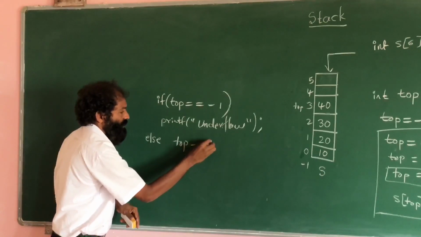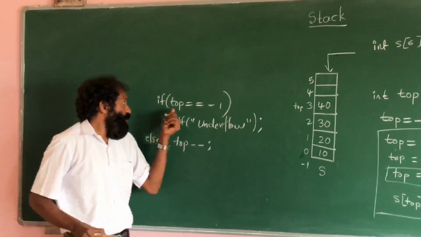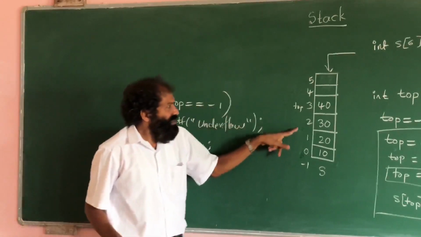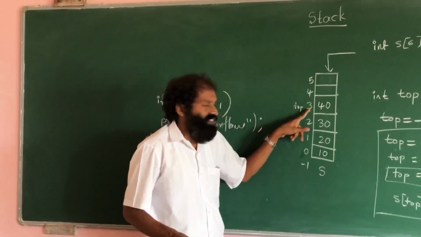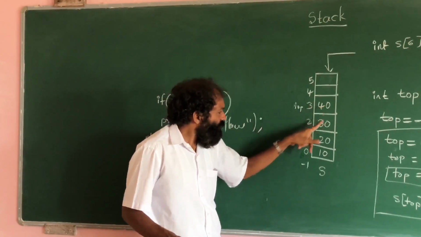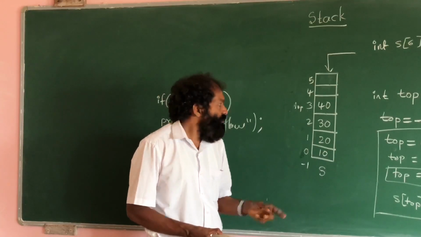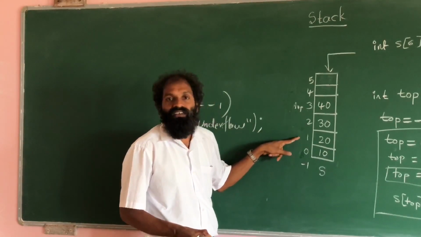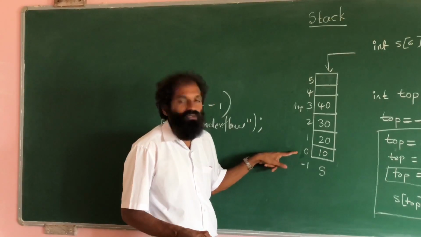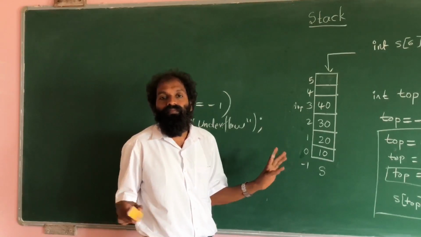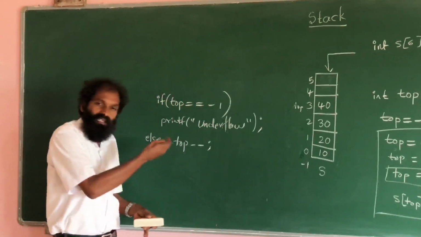top minus minus. If top is not -1, it means it is somewhere. In this example, top value is 3. When top value is 3, here 4 elements are there. If top value is 2, 3 elements are there. If top value is 1, 2 elements are there. When top value is 0, 1 element is there. When top value is -1, no elements. So we have to decrement top.